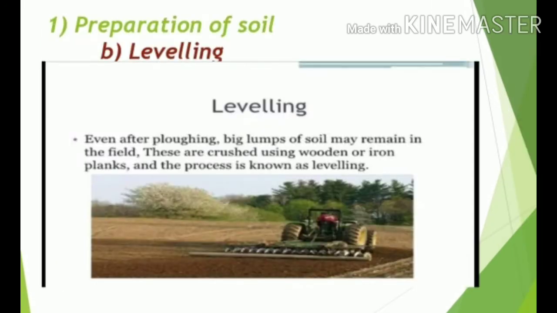Then second step, leveling. After ploughing, leveling is done. So the ploughed soil may have large mud pieces called crumbs. These are broken down with the help of a soil leveler. Later, using wooden levelers, soil is pressed to prevent erosion. So wooden or metal levelers are also used in the process of leveling.